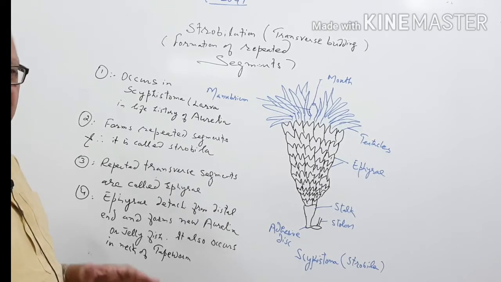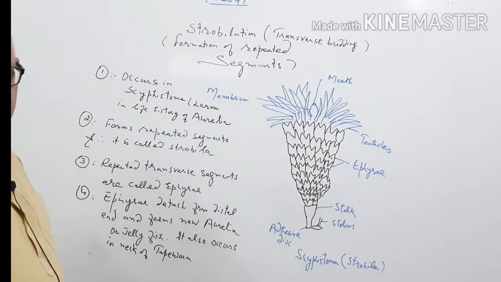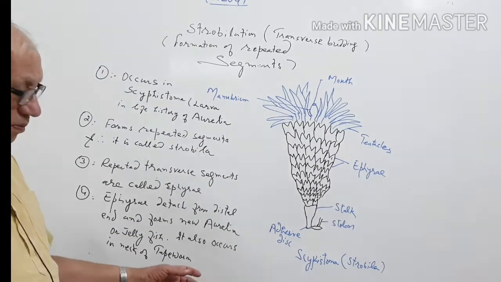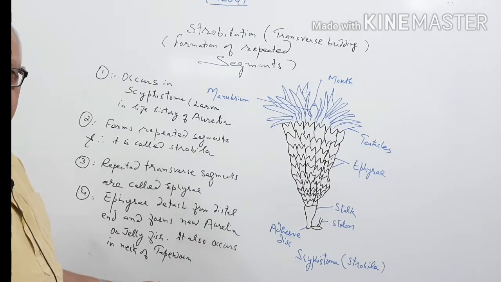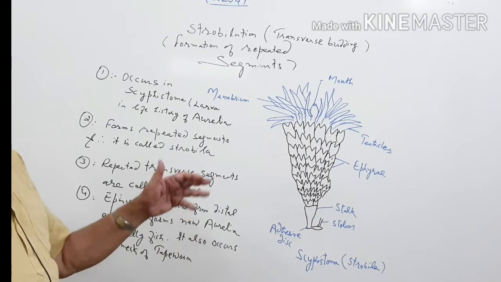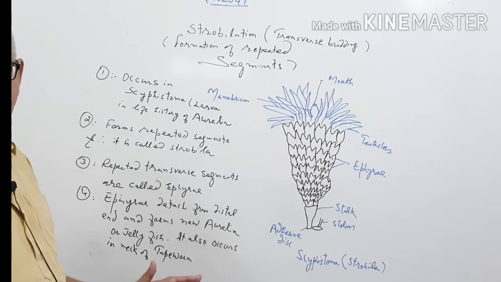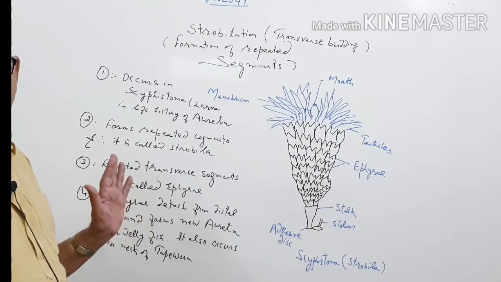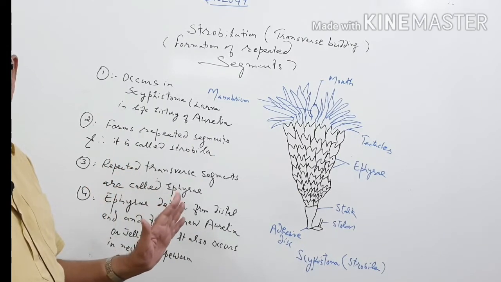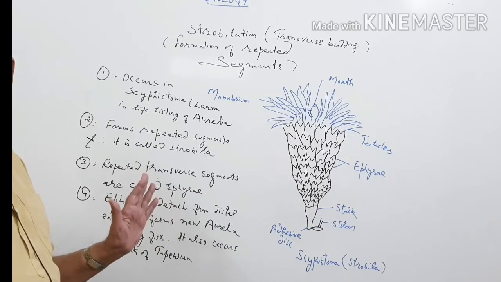This is how strobilation occurs. In case of tapeworm, the repeated segments which are formed 6 to 8 per day in the neck shift into the strobila, that is the posterior part of the body of tapeworm, and remain attached until they become gravid proglottids.